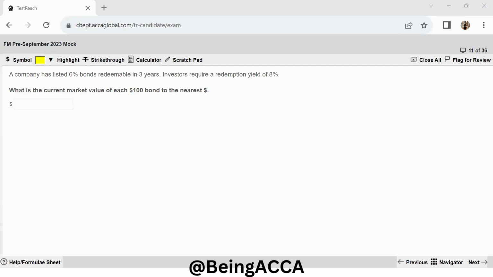So first of all, I have these bonds redeemable in 3 years. So I have year 1, year 2, year 3. My interest is going to be a cash flow of $6 because 6% is the coupon rate, 6, 6, 6. And in the third year, I am also having my redemption.